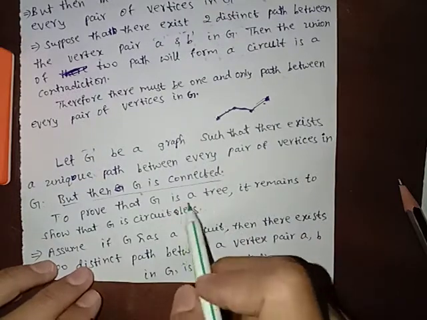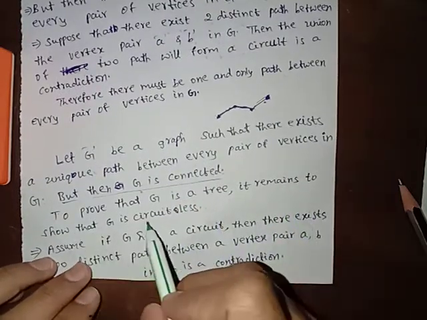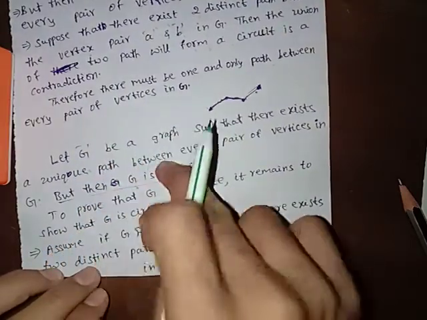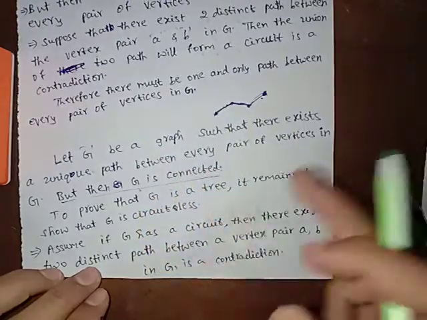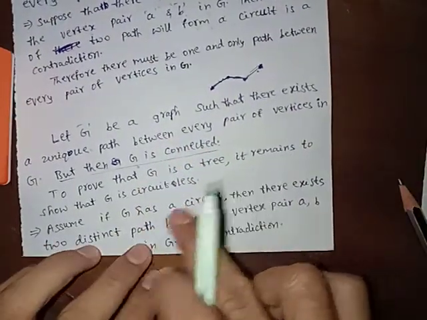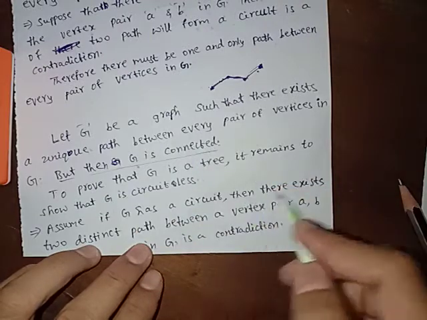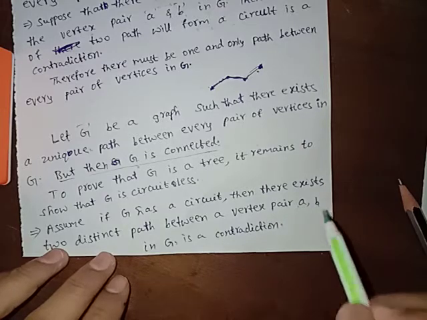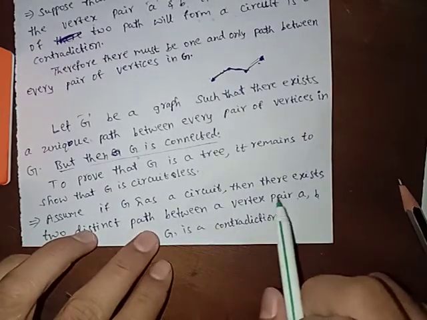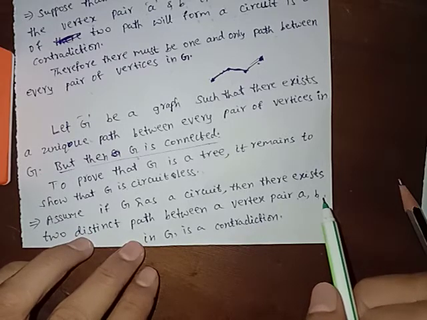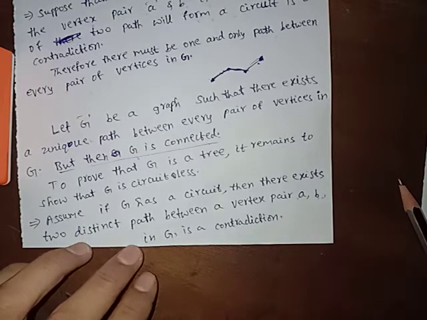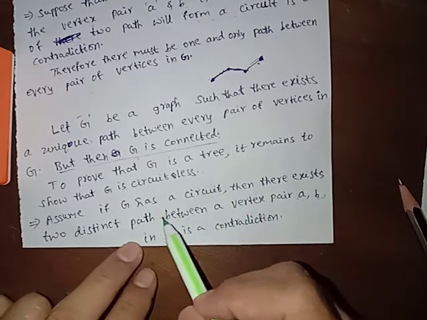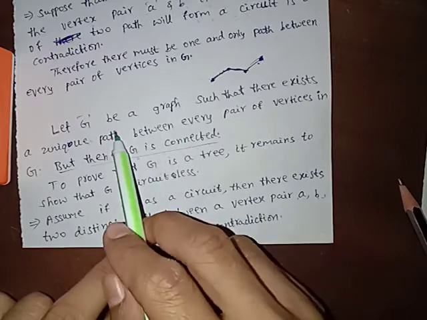To prove that G is a tree, it remains to show G is circuitless. Now we have to show that if there exists one and only one path, then it is circuitless. Assume that G has a circuit. Then there exist two distinct paths between vertex pair A and B. Now there exist different paths. If it is a circuit, then there exist two distinct paths.